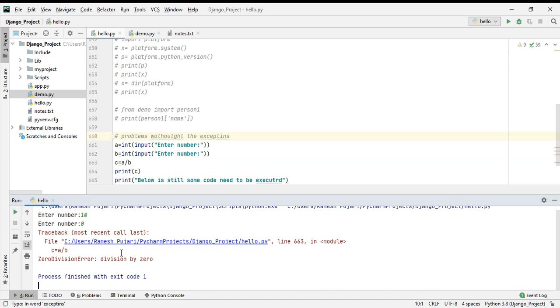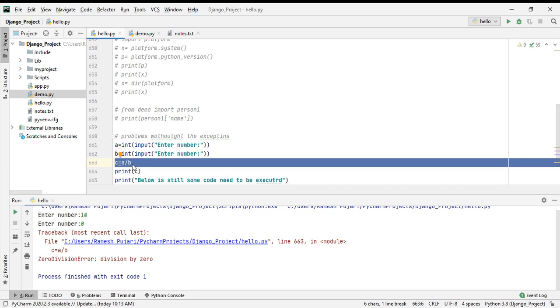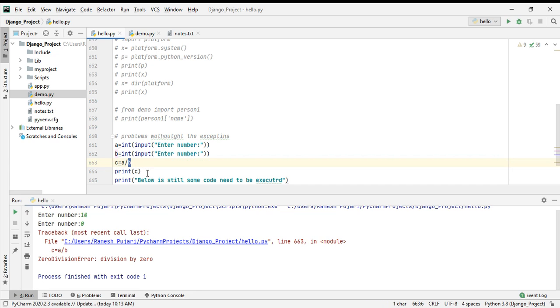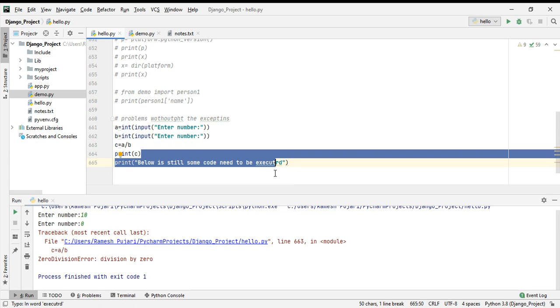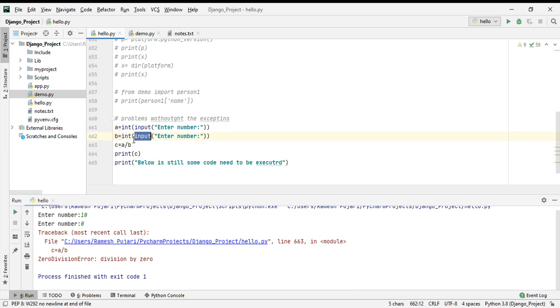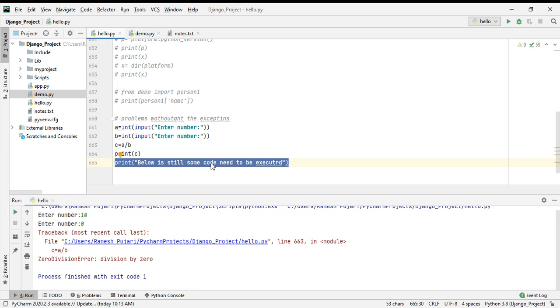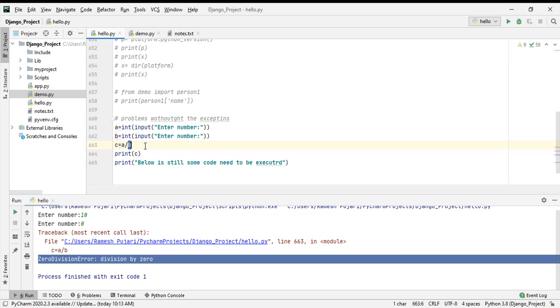So I got a division by zero error. I got this error but I didn't handle the program exceptions, so this line is not executed. The program stopped execution there itself. I want to execute this line. If an error occurred in this line, my program should not end right there, because I want to execute the rest of the lines also. For that we use exception handling to handle this kind of error. This is the example for without handling the exceptions.